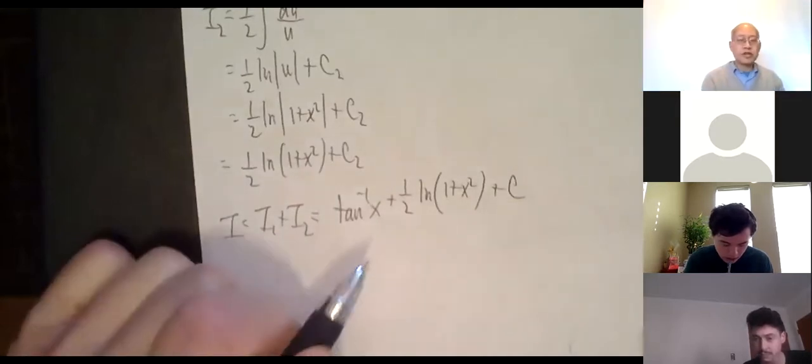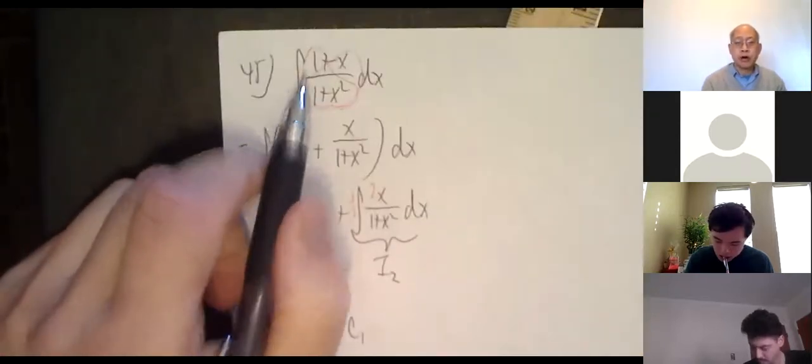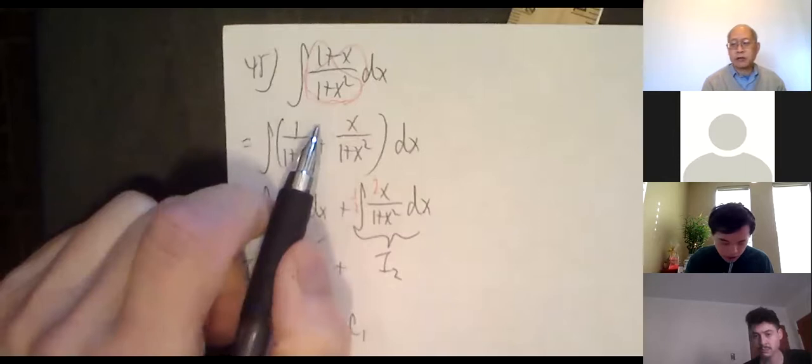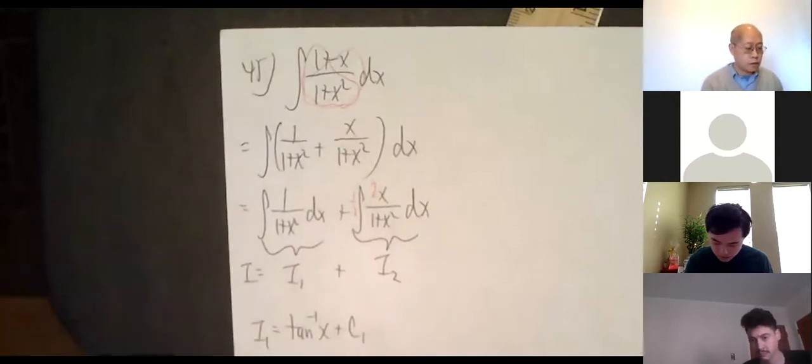Okay, so the key idea for this one is to break it up into two: 1 over 1 plus x squared and then x over 1 plus x squared. Okay. All right, so that was 45. Next, I was going to show you 47.